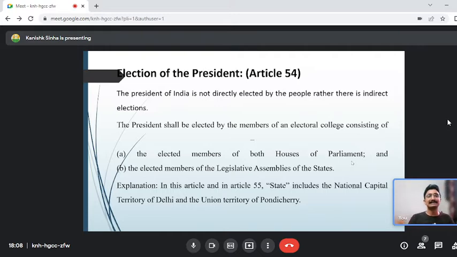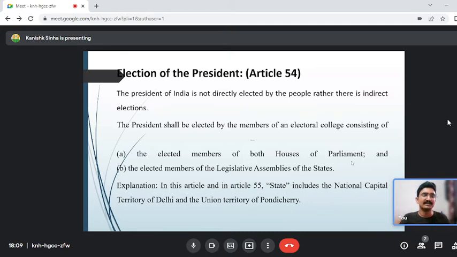How is it done? This is the electoral college that you have to remember, guys. For the election of the president, there is an electoral college consisting of the elected members of both houses of the parliament and elected members of the legislative assemblies. And in this article, Article 55, states include National Capital Territory of Delhi and Union Territory of Pondicherry. What is important? I went through a passage, I don't remember the name of the coaching. The question was on the election of the president, which had recently been held in India. Now, the options were, question number 2 was something like this, which of the following is true about the electoral college?